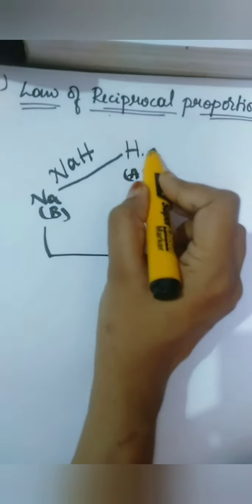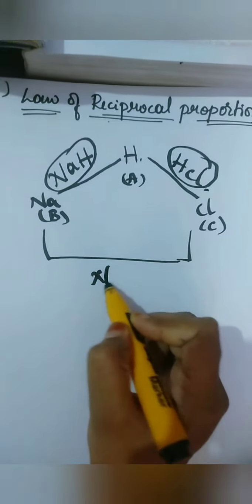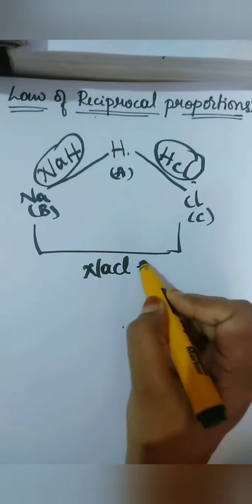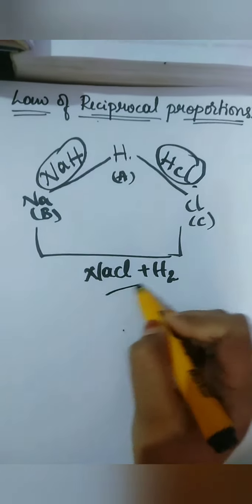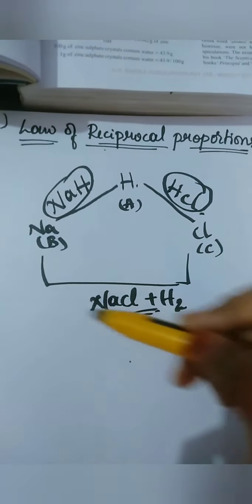If you see these two, sodium hydride is formed, NaH, and these two, HCl is formed. If we use NaH and HCl, we can form NaCl plus H2. Is it possible? So this is reverse combination, I say.